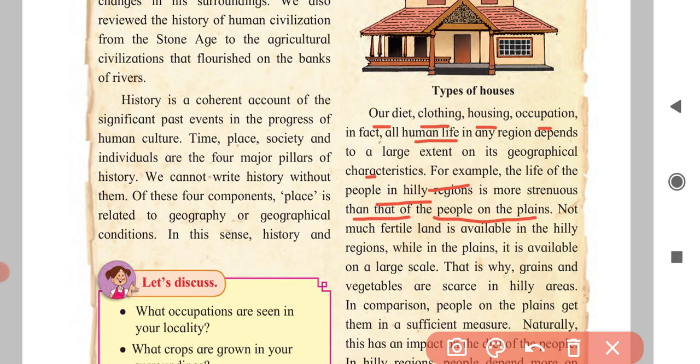The people living in the hilly area are not getting enough fertile land for agriculture. Understood? Compared to these hilly people, those living on the plains get a large scale of fertile land.